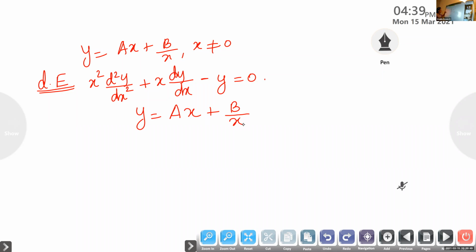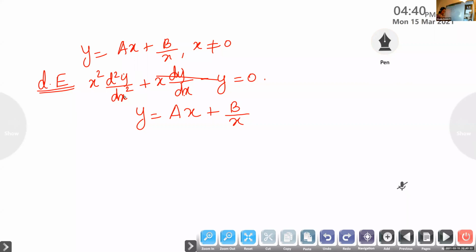What do you have to do? We have to substitute this one for y in the differential equation. But look at the equation we have given here. We need dy by dx and d square y by dx square. Y is given. From here, we have to find what is dy by dx and what is d square y by dx square. Is it okay?